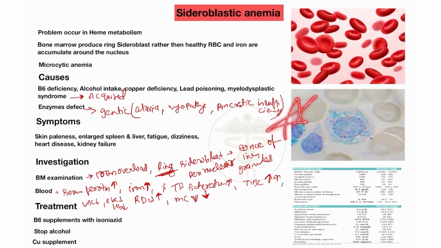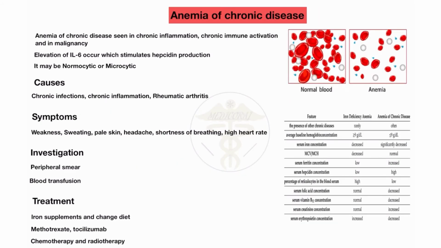Also please learn this point, this is a very important characteristic of the sideroblastic type of anemia. Third is the anemia of chronic disease, AOCD. Anemia of chronic disease is seen in chronic inflammation, chronic immune activation and malignant disease. Mostly chronic inflammation causes the anemia of chronic disease.